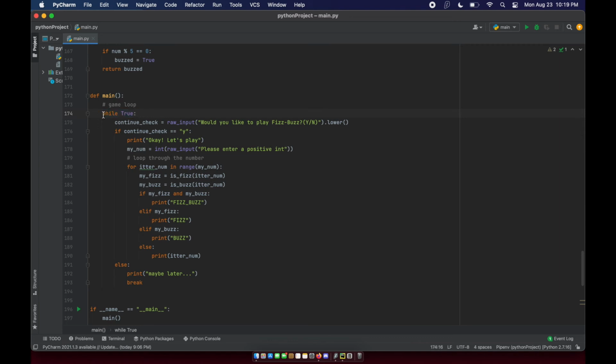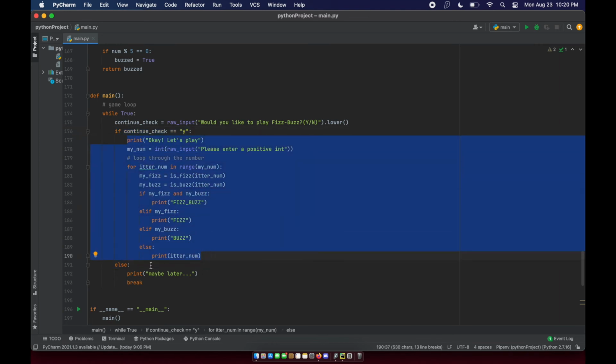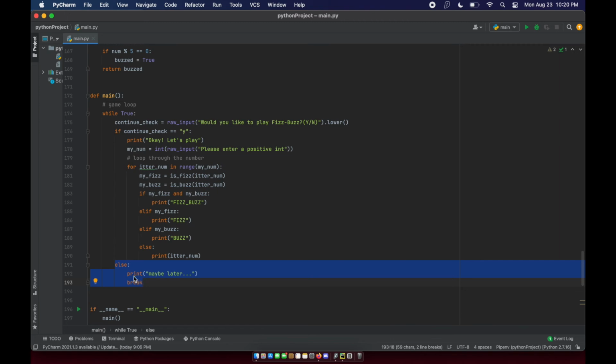So we have a while true loop, and you can see continue check equals input, would you like to play fizz buzz, yes or no? And if the input is yes, then we go into the game itself. And if the input is not yes, then the program says maybe later, and we use the break statement to break the loop. So as long as we keep inputting yes, the forever loop will stay true, and will continue on playing the game.